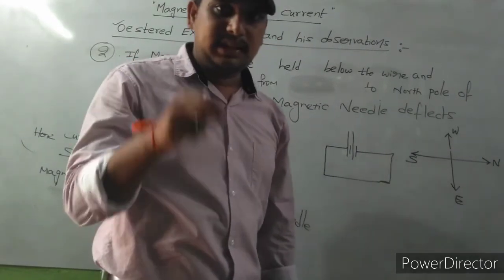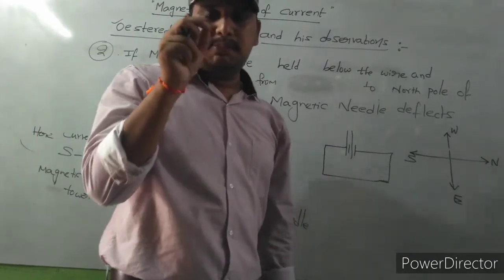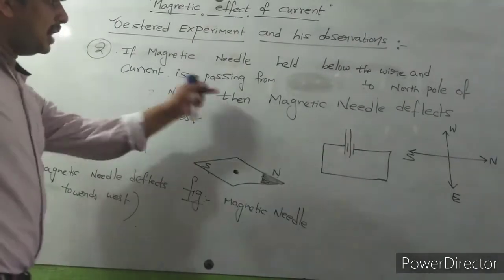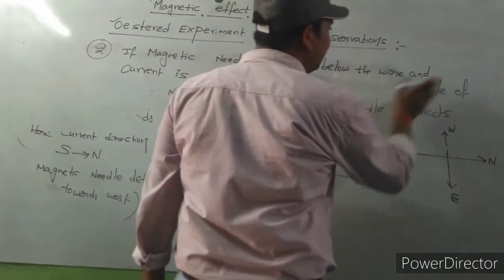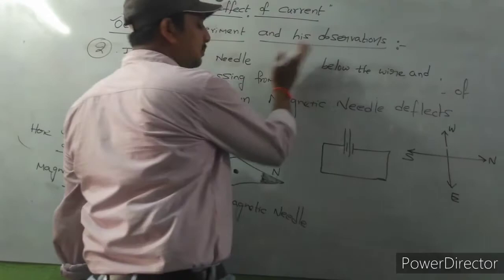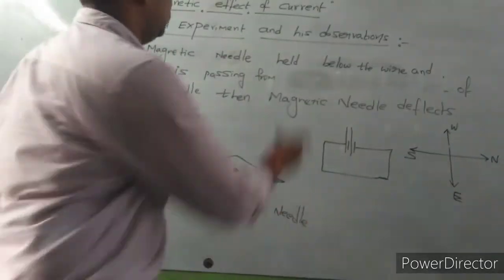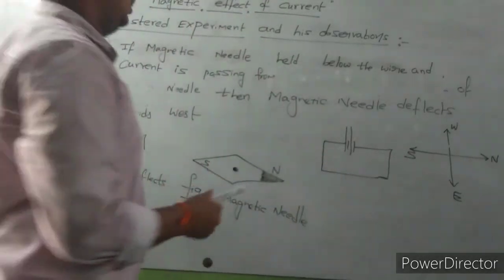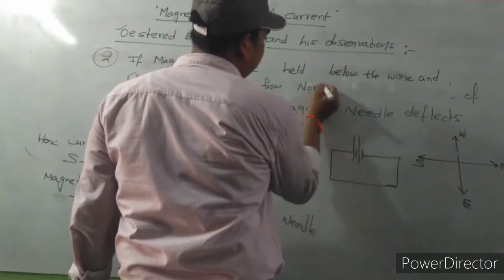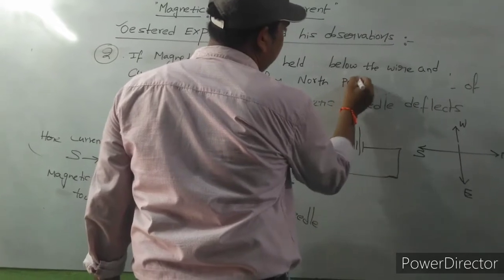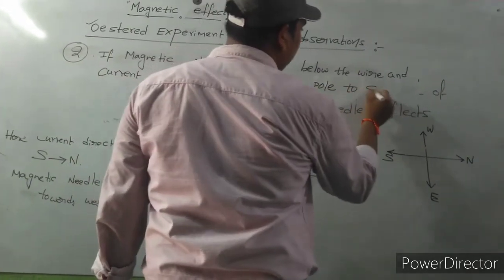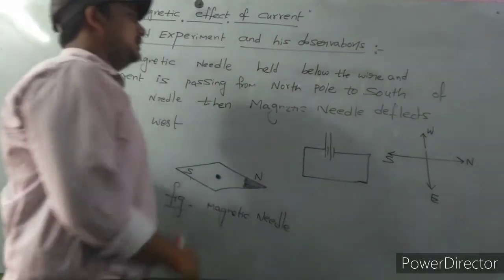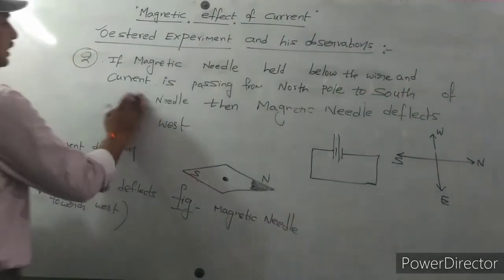In the second step, he placed the magnetic needle below the wire, and current is passing from north pole to south pole of the magnetic needle.